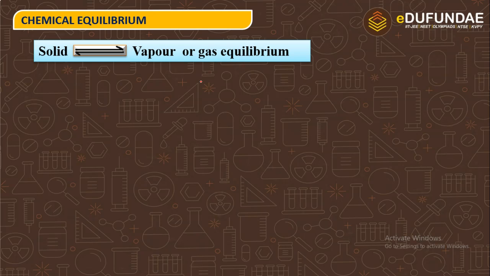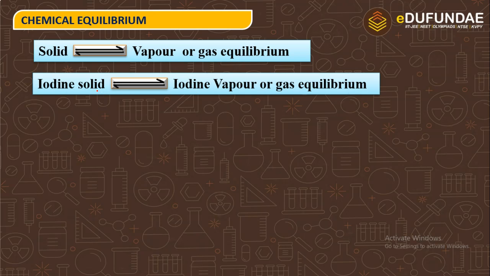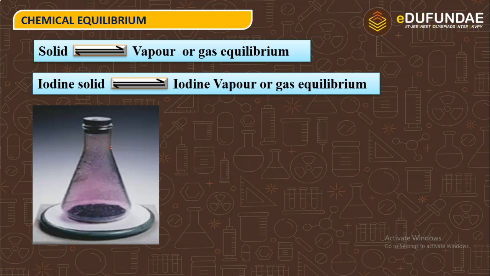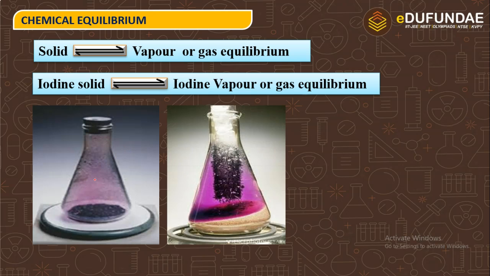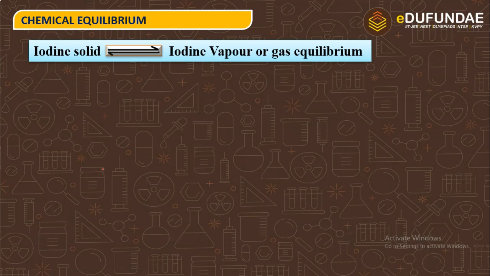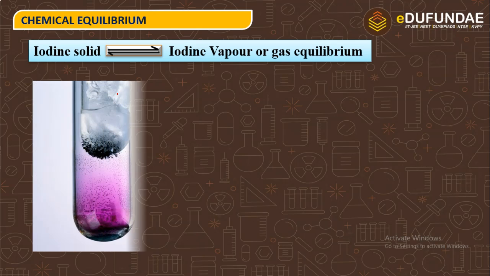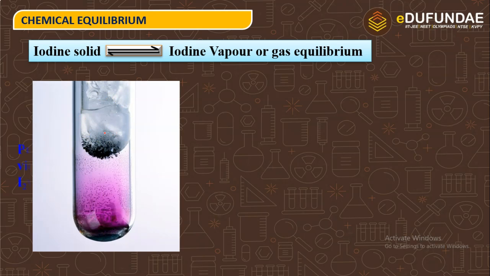Solid to vapor or gas equilibrium. We are taking the example of iodine solid, through which iodine vapor or gas equilibrium can be observed. So this is the beaker in which we have put some iodine. After some time we can see some iodine particles move as a vapor form. The vapor form is in purple or violet color. Purple or violet I2 color will be formed in a vapor form.